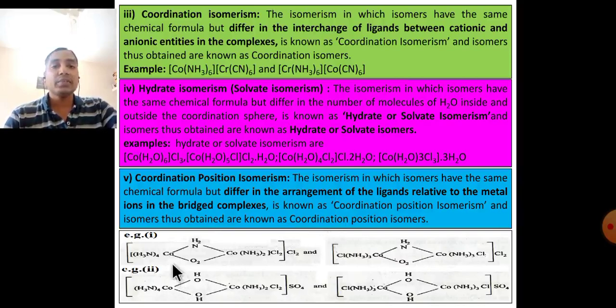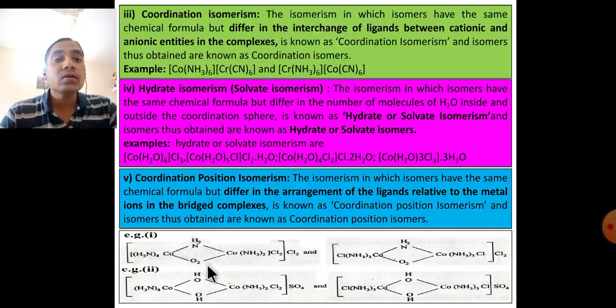In these two examples, the first example shows bridging ligands in different coordination positions. In this one also there are bridging ligands, OH and Cl, and also this Cl.